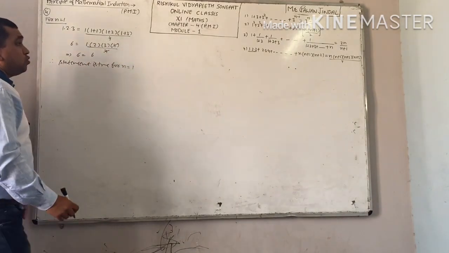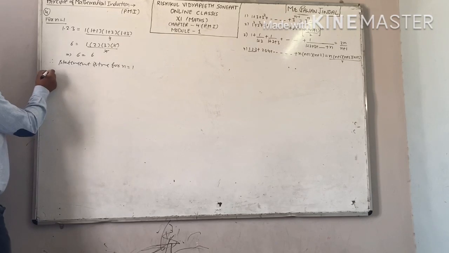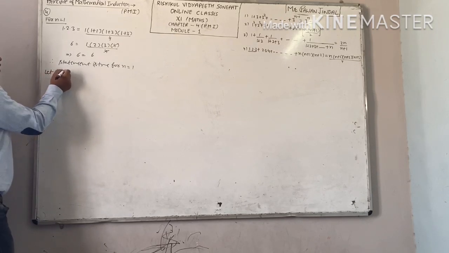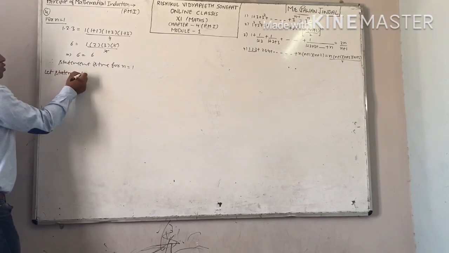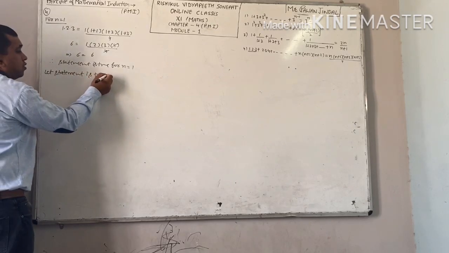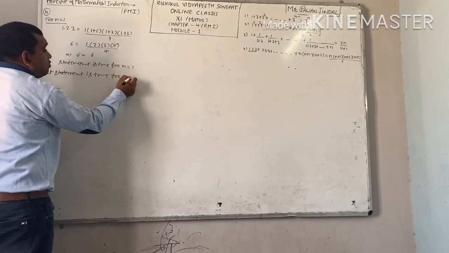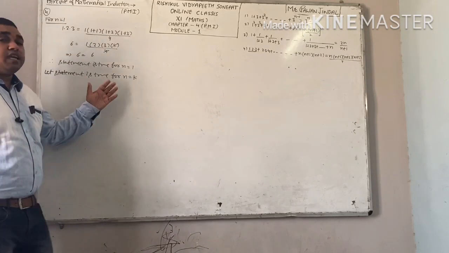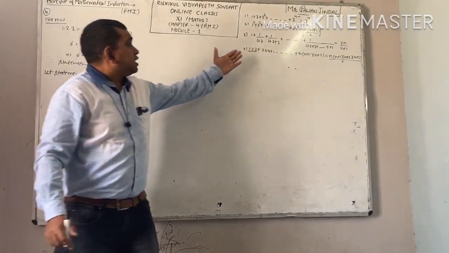Now step number 2. Let the statement be true for n equal to k. Means if we are taking number of terms equal to k, our statement is true.